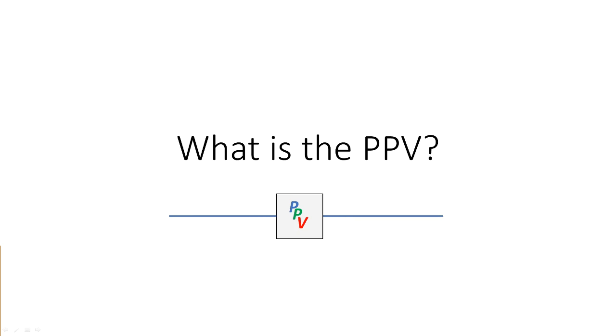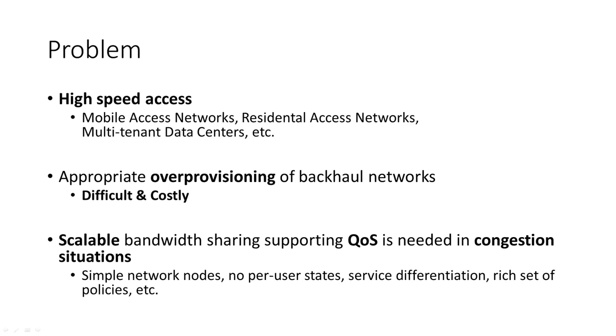A traffic aggregate could be a simple TCP or UDP flow, the total traffic of a subscriber, or the packets generated by an application or an application group. With the advent of technologies like 5G or fiber to the home, high-speed internet access became possible for millions of end users. This results in much higher load on the access aggregation network than before and moves bottlenecks to routers in the core network from the edge.